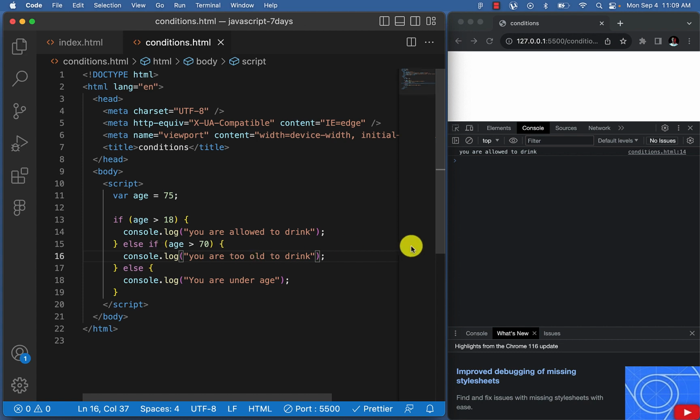So now age is greater than 75, but because this condition has already been met, right?